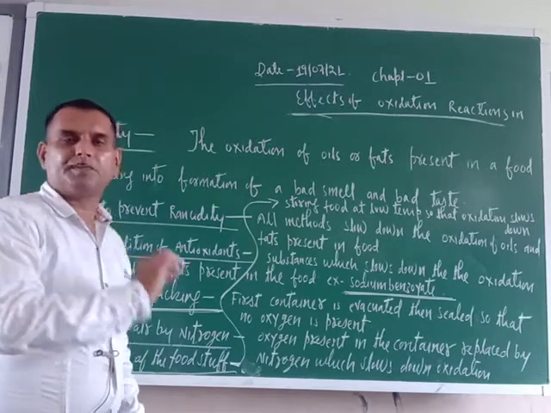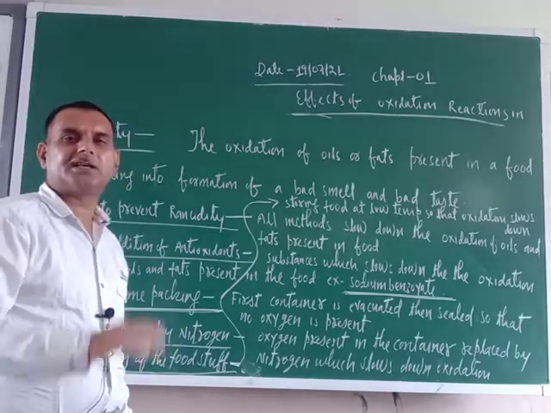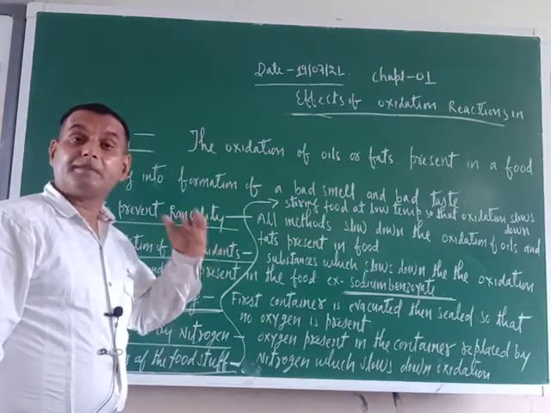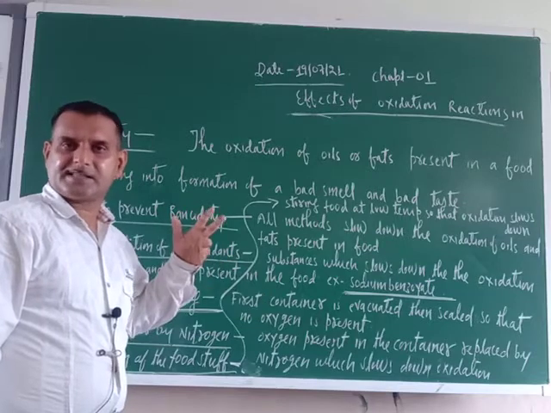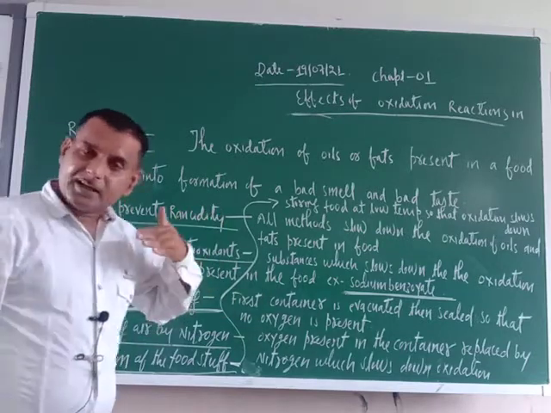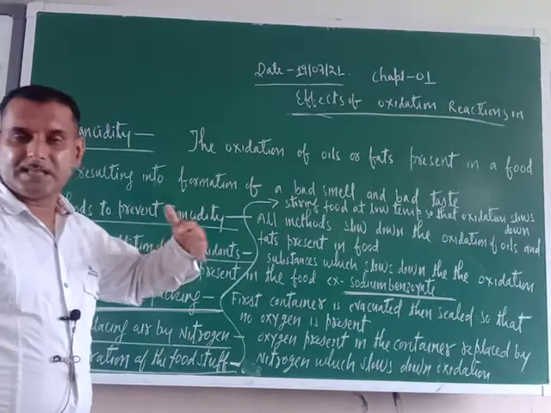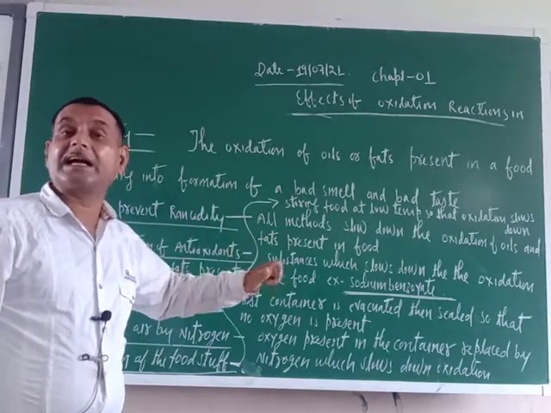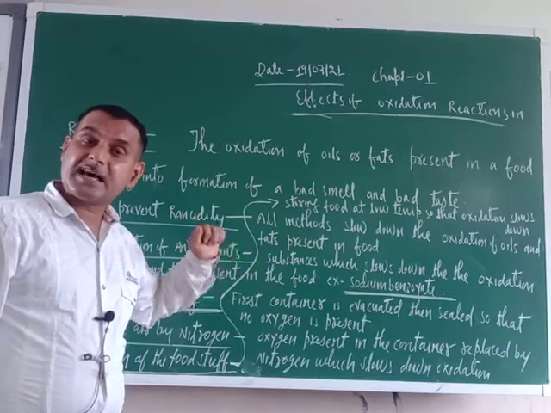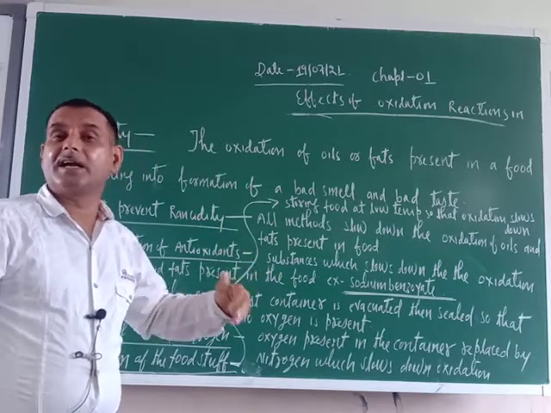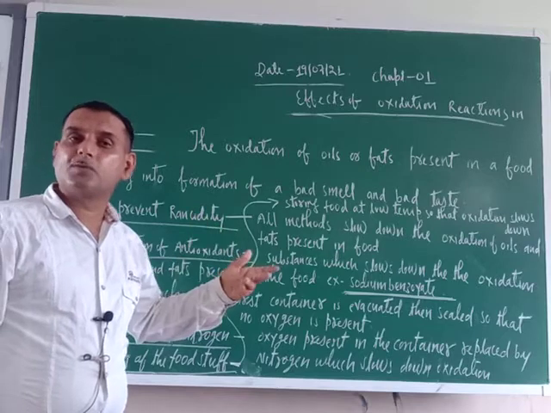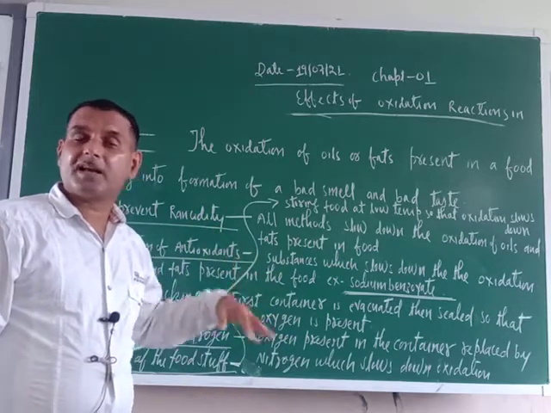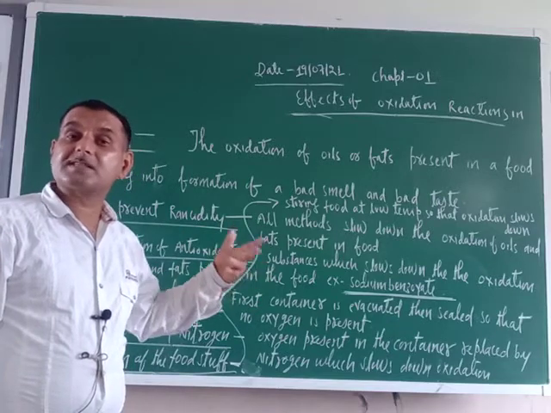No air should be present, because in the air only oxygen is there. So what does vacuum mean? Flushing out all the air present in the container or packets. When the air is completely removed and the container or packets are sealed, no oxygen would be there inside, and the foodstuffs you have kept there will be safe for some period of time.